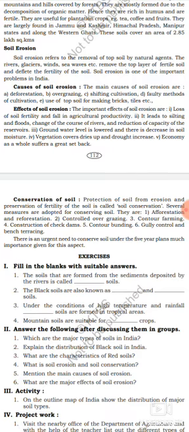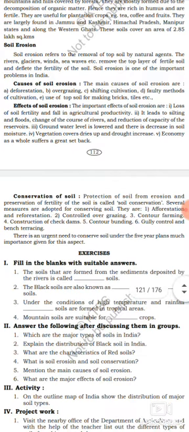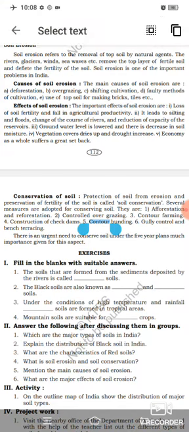Effects means problems. The important effects of soil erosion are: first one, loss of soil fertility and fall in agricultural productivity. Got it? What is the first point? Loss of soil fertility. Due to soil erosion, the soil loses its fertility and it leads to a fall in agricultural productivity. Got it?